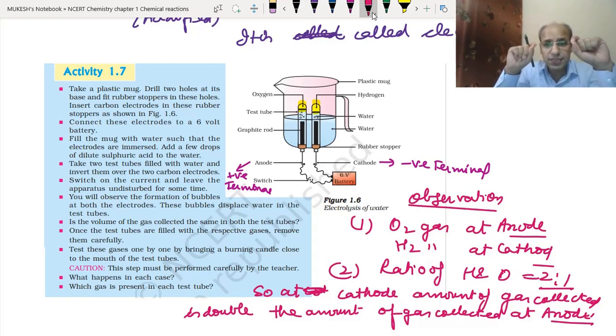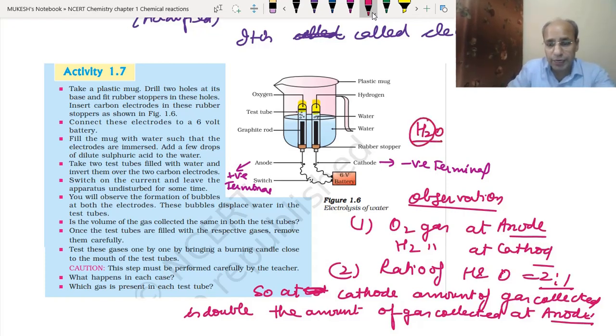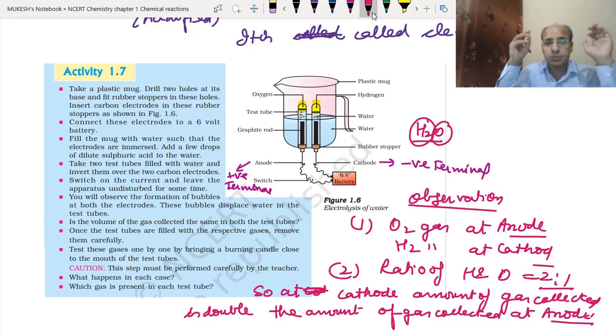Because the gas collected at the cathode is hydrogen and the gas collected at the anode is oxygen. In water, the formula is H2O, so we have two atoms of hydrogen and one atom of oxygen. That means by volume the ratio of hydrogen to oxygen in one molecule of water is 2:1. This is the reason we get hydrogen at the cathode in double the volume of the oxygen at the anode, which is half the volume. I hope this is clear to you. So these are the observations.